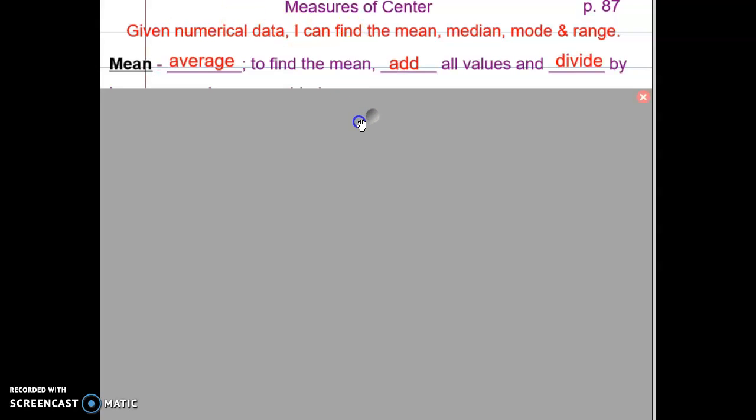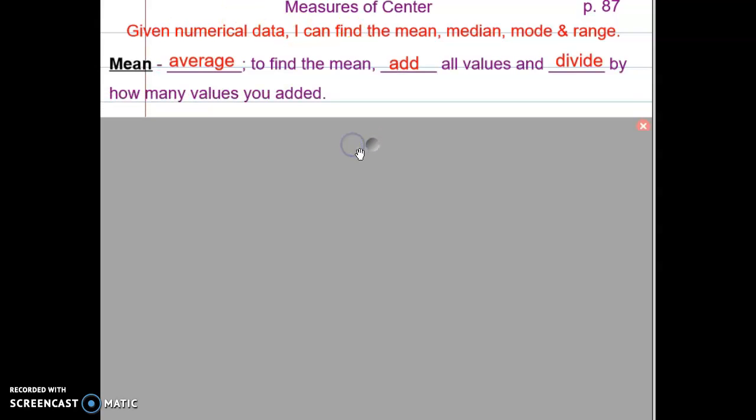Okay, the first definition that I want you to copy is mean. Mean is the same thing as average. And to find the mean, you will add all of the values, all of the numerical data, and divide by how many values you added. So if you will pause the video and copy down your definition and notes on mean.